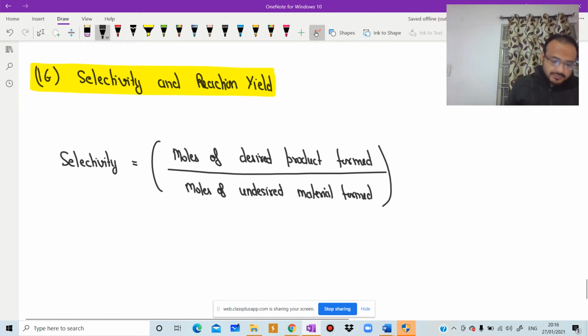And what is reaction yield? It is defined at any point as the ratio of the reaction rate of a given product to the reaction rate of the key reactant.